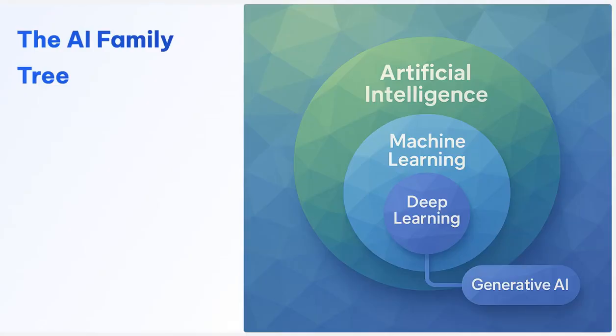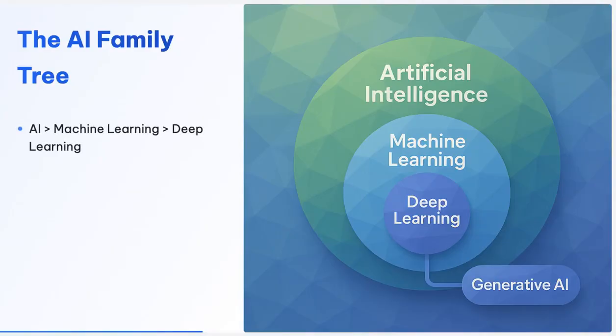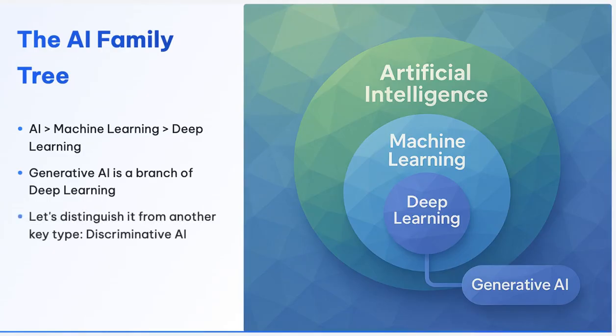To understand where generative AI fits, let's look at the AI family tree. Artificial intelligence is the broad field. Within that is machine learning, where systems learn from data. And a key part of machine learning is deep learning, which uses complex structures called neural networks. Generative AI is a powerful branch that emerged from advances in deep learning. To really grasp its uniqueness, we need to contrast it with the other major type of AI, discriminative AI.